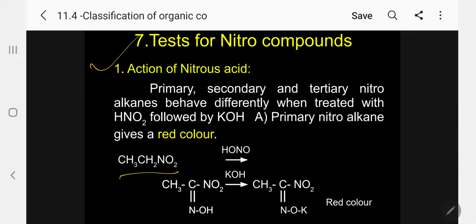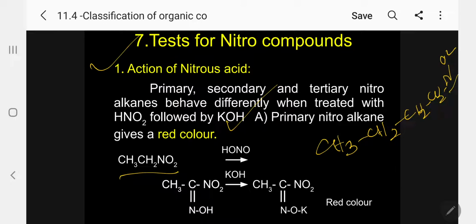Kindly follow now. Primary, secondary and tertiary nitroalkanes behave differently when treated with nitrous acid followed by potassium hydroxide. What is primary, secondary, tertiary? Let me explain, kindly follow. Suppose I take now a 4 carbon atom NO2, I will call it nitrobutane. Okay. So primary means the functional group is attached to one carbon, which is again attached to another carbon, primary.